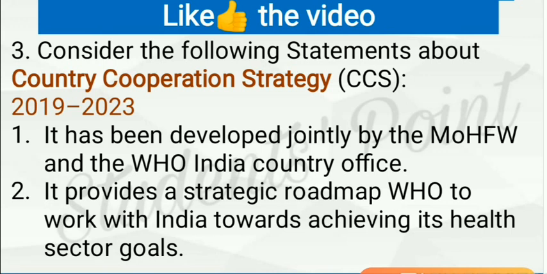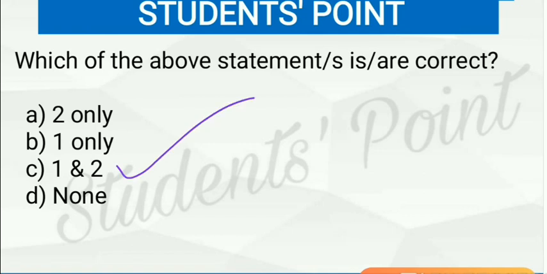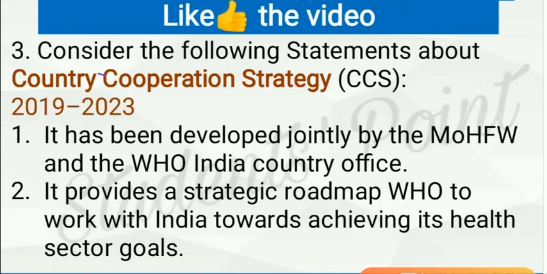Let's see the options. It has been developed jointly by the Ministry of Health and Family Welfare and the WHO, that is the World Health Organization India Country Office. So this statement is correct. It has been jointly developed by the Ministry of Health and Family Welfare with WHO India. This Country Cooperation Strategy provides a strategic roadmap to WHO to work with India towards achieving its health sector goals. This is also correct. So here both these statements are correct. So C is the right answer. And don't forget this year 2019 to 2023.